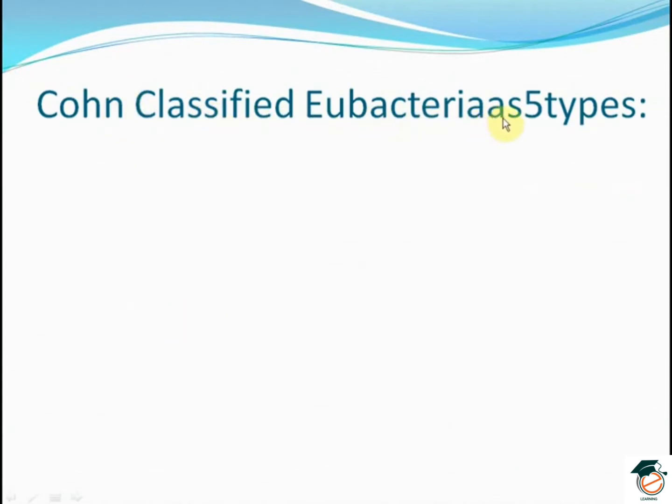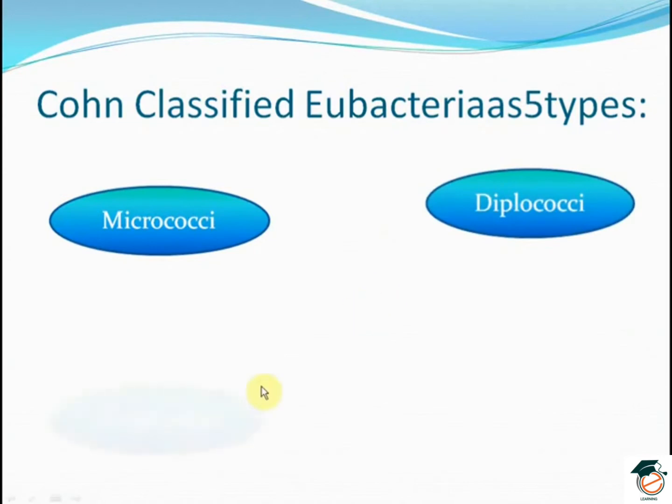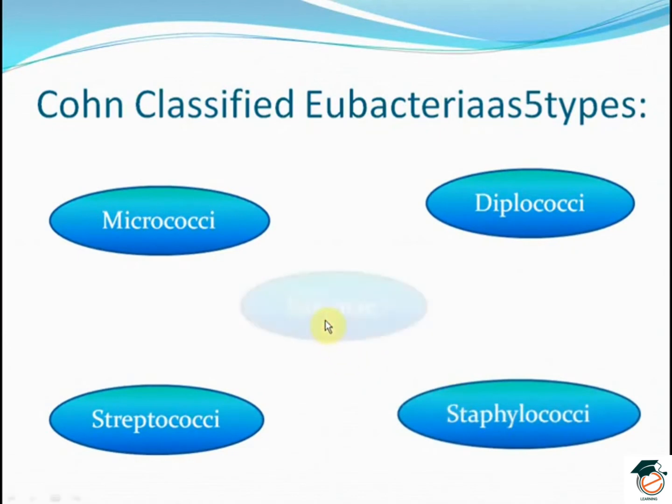Cohn classified eubacteria into 5 types: the micrococci, the diplococci, the streptococci, the staphylococci and the Sarcinae.